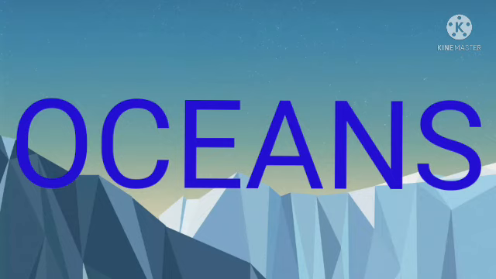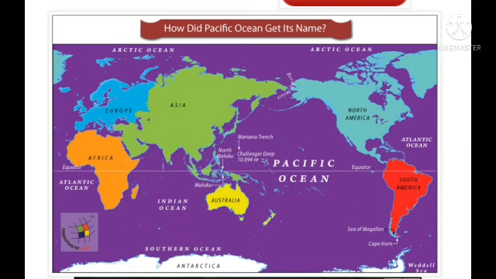The major oceanic divisions are defined in part by the continents, various archipelagos, and other criteria. We can discuss five types of oceans. The first one is the Pacific Ocean, the second one is the Atlantic Ocean, the third one is the Indian Ocean, the fourth one is the Southern Ocean, and the Arctic Ocean. See the picture, students? We will see the five types of oceans on this wall map. See, the Pacific Ocean is there, and the Atlantic Ocean, and the Arctic Ocean, and also the Indian Ocean.